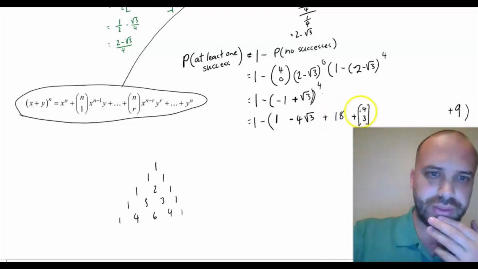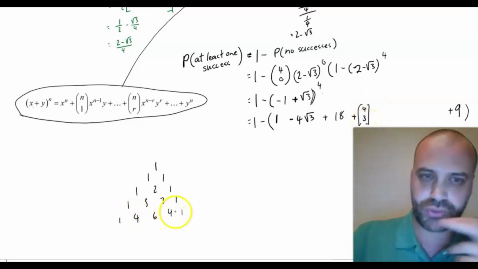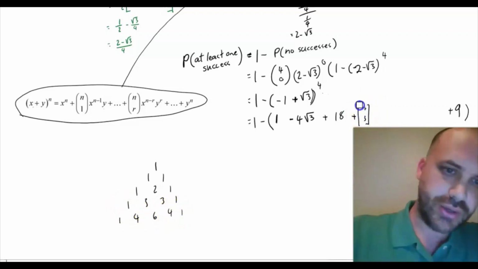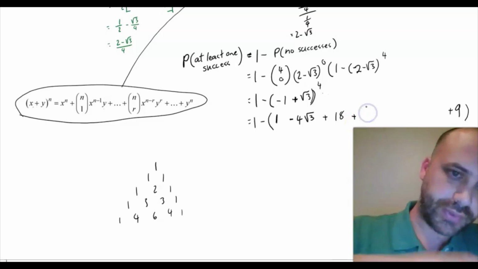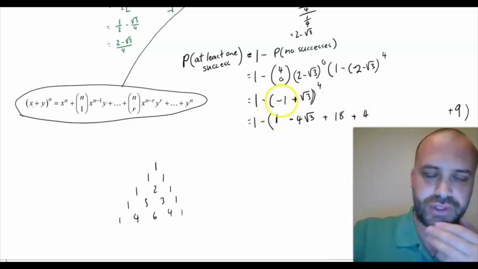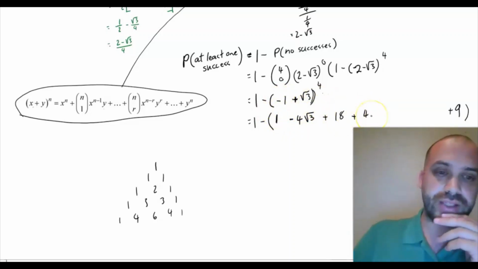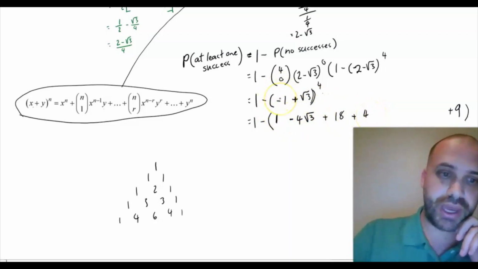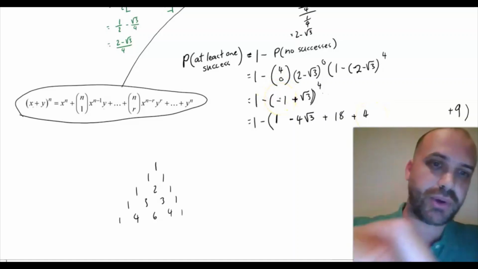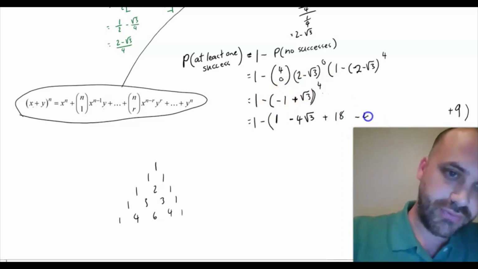Okay, our next one is 4 choose 3, and from here 4 choose 3 is just 4. Now look at the pattern here. In this one we raise the first term to the power of 4, to the power of 3, to the power of 2. This time we're raising the first one to the power of 1, so that positive 4 becomes positive 4 times negative 1, which makes it negative 4.